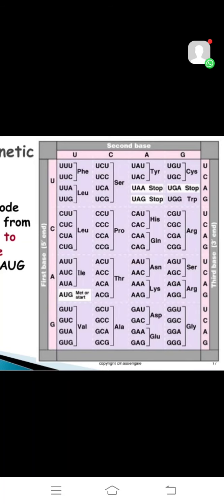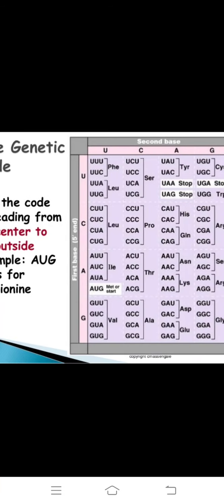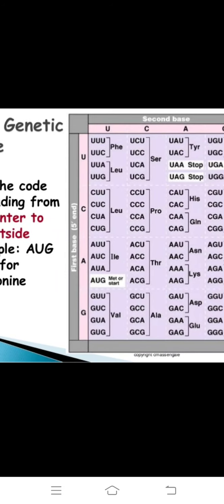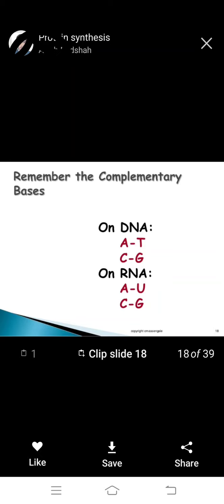Next, here we observe UUU, which codes for phenylalanine, and leucine. We also observe isoleucine, valine, and serine as examples of amino acids.